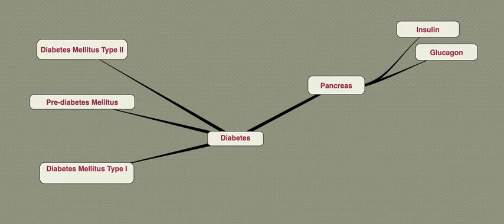Hello, everyone, and welcome back to our discussion today, which is diabetes. Now, diabetes is a metabolic disorder of the pancreas, and it affects carbohydrate, fat, and protein metabolism.